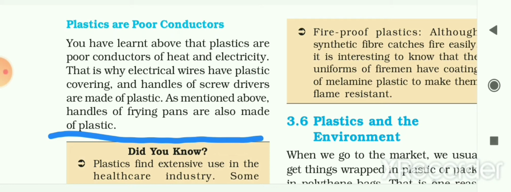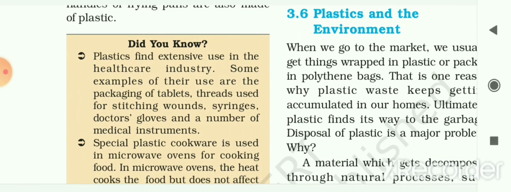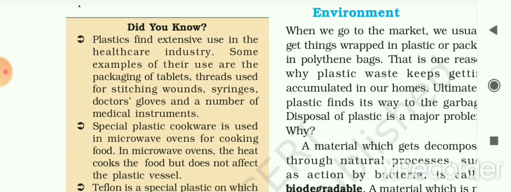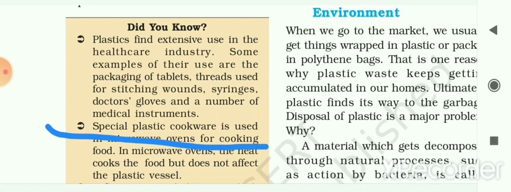Now some facts are given to you here, that plastic finds extensive or wide use in the healthcare industry also. Some examples of their use are the packaging of tablets, threads used for stitching wounds, syringes, doctor's gloves and a number of medical instruments. In the medical field or healthcare industry, plastic is also used.